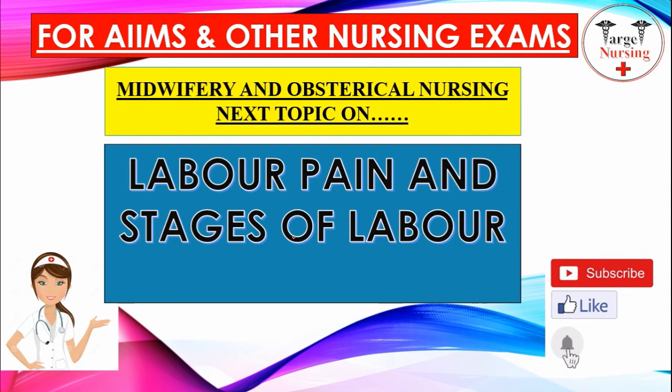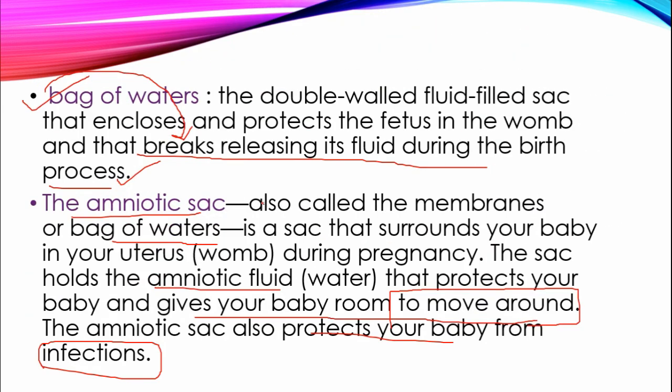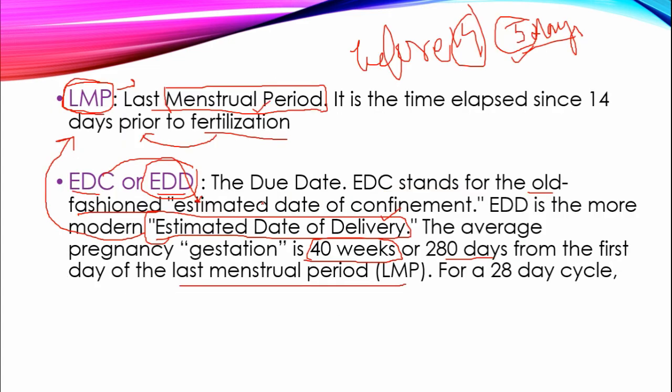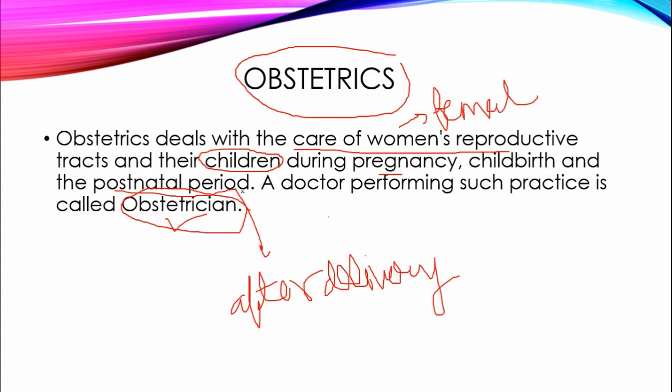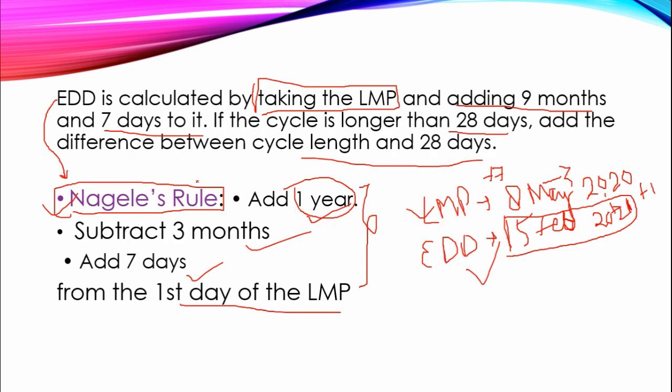Okay, so this is all for today. We have seen so many terminologies related to obstetrics. First obstetrics, then LMP, last menstrual period. Then I told you how you will get EDD, estimated date of delivery, by Nagel's rule: add 1 year, subtract 3 months and add 7 days to the last menstrual period, and you will get your EDD.